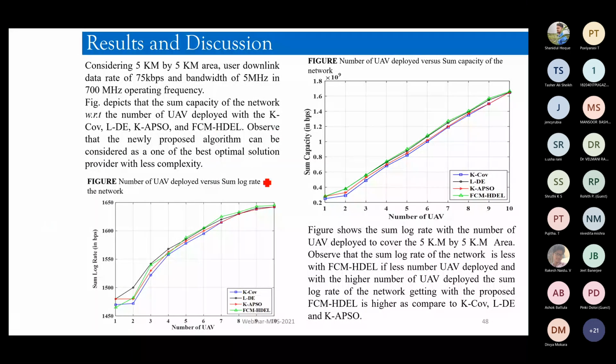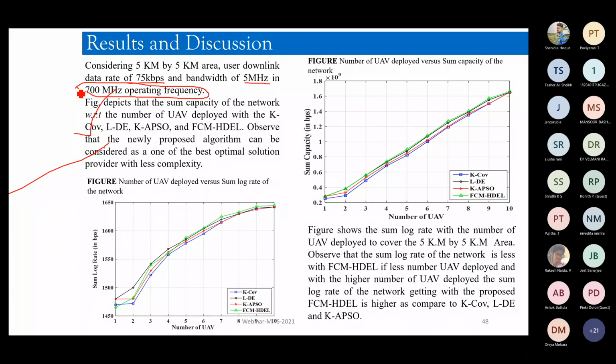So this is the sum capacity, and whatever we have proposed in one of the works, we have been able to observe a fairly good result in terms of sum capacity, in terms of sum log rates, in a particular area. So we have taken a 5 kilometer by 5 kilometer area, and we also have fixed the data rates, like 75 Kbps is the downlink data rate. We have used bandwidth as 5 megahertz, and the operating frequency was in the band of 700 megahertz.